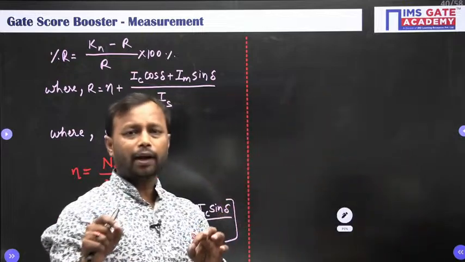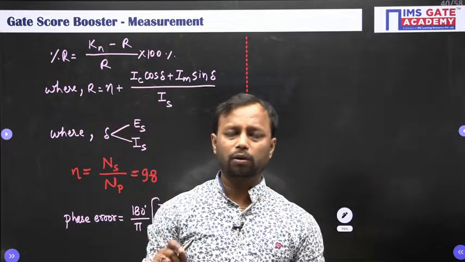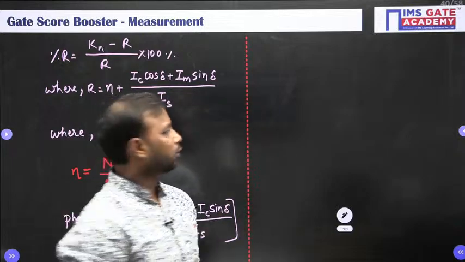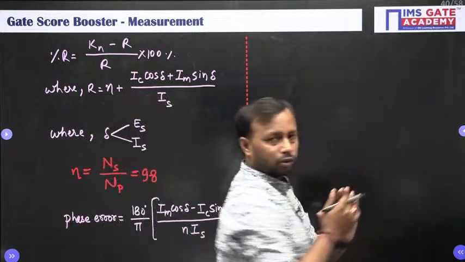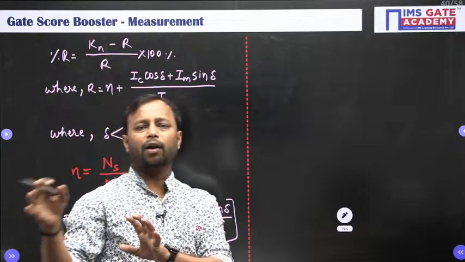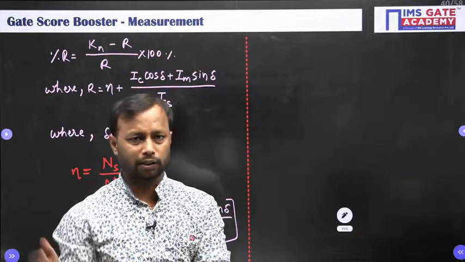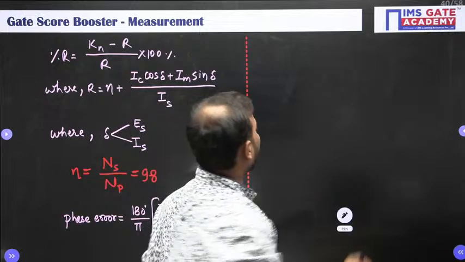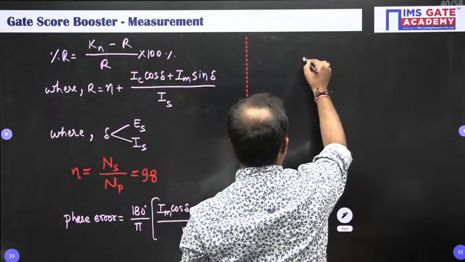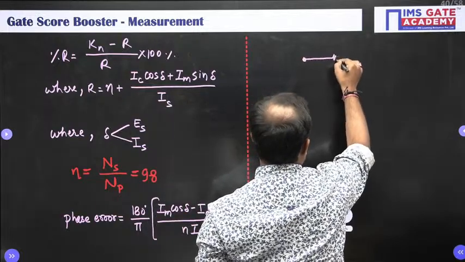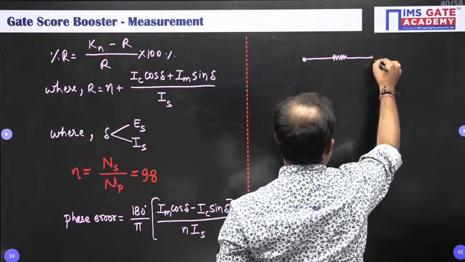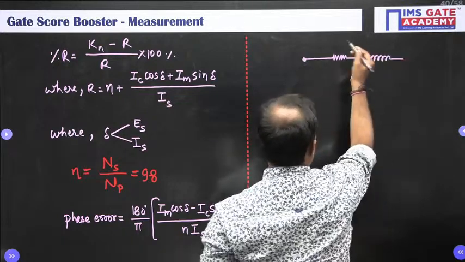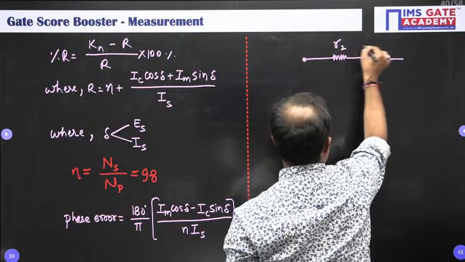The current transformer is equivalent to a simple transformer, with a primary winding and a secondary winding. Since the secondary of the CT is similar to the secondary of the transformer, let me draw only the secondary part. The secondary will have leakage resistance and leakage reactance, which are R2 and X2.